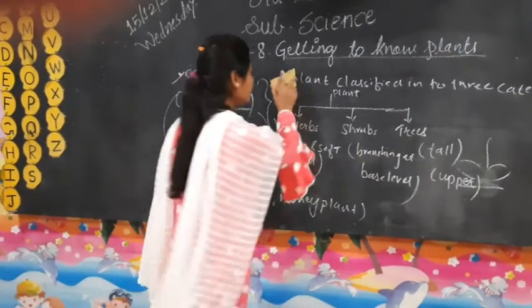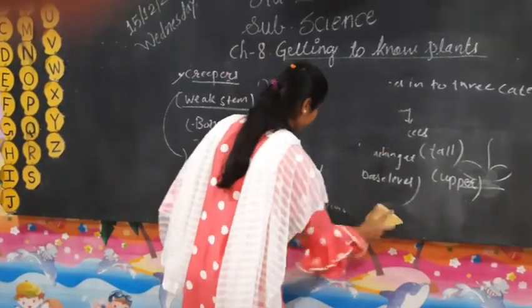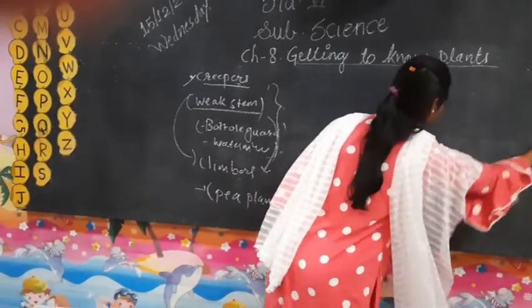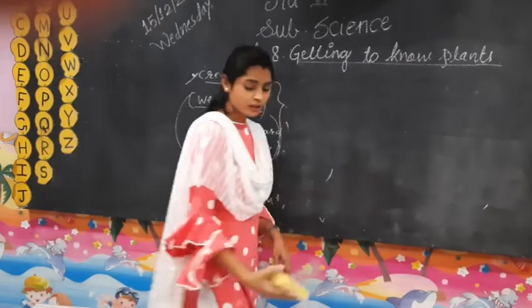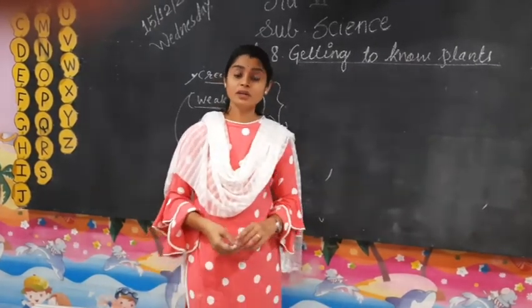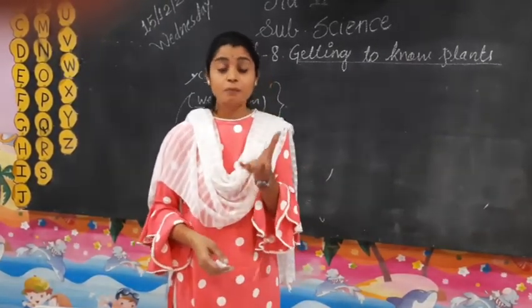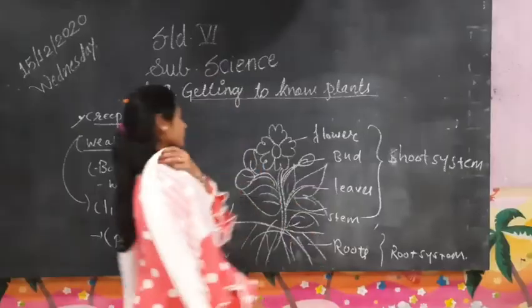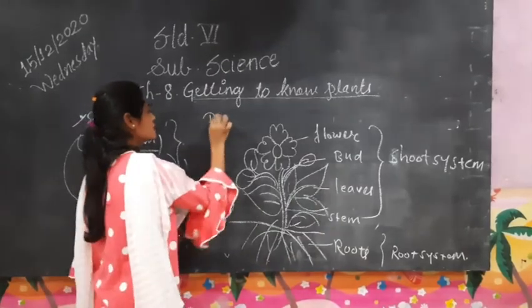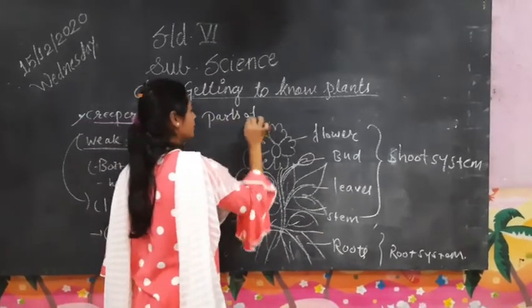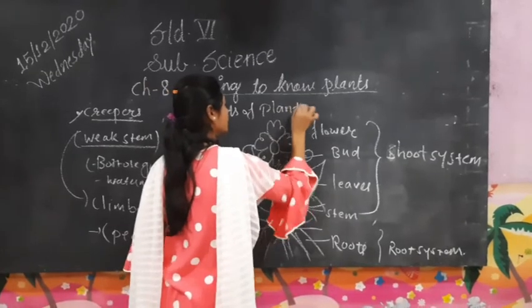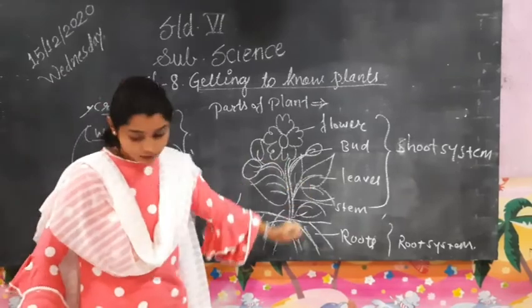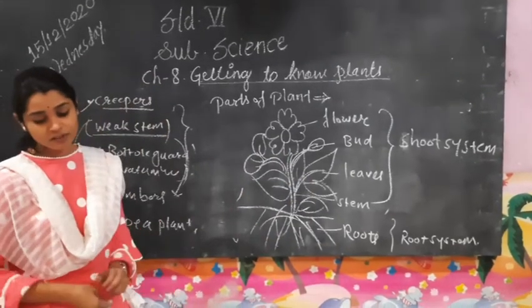Then to the next point: different parts of a plant. You always observe that different varieties of plants have different parts.